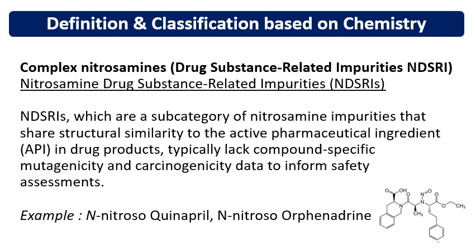And these are further classified into 5 subclasses with the intake limit from 1500 nanogram per day to 26.5 nanogram per day. These are already covered in the other videos related to nitrosamines, so you can watch these videos and gain an in-depth understanding. The examples of NDSRIs I have given here are N-nitrosoquinapril and N-nitrosonorfenetrin. Many other examples are there.